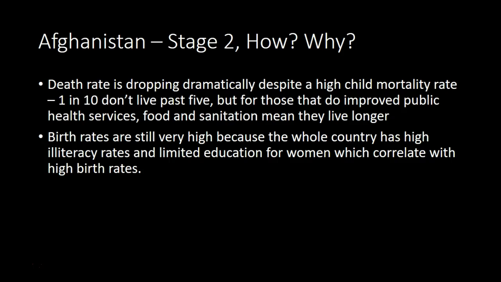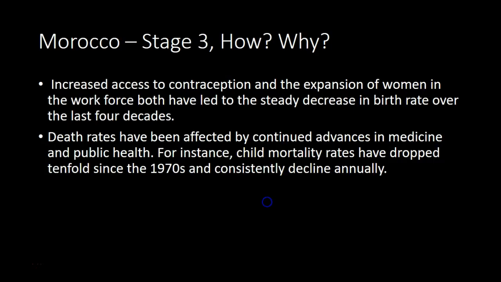Afghanistan, stage 2, how and why? Well, the death rate is dropping dramatically despite a high child mortality rate. 1 in 10 don't live past 5. But for those that do, improved public health services, food, and sanitation mean they live longer. Birth rates are still very high because the country has high illiteracy rates and limited education for women, which correlate with high birth rates.